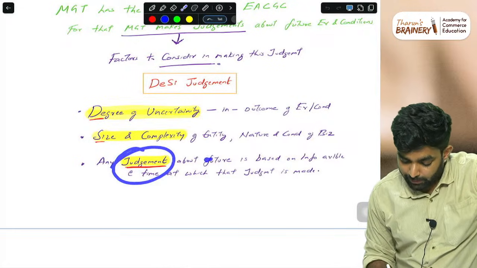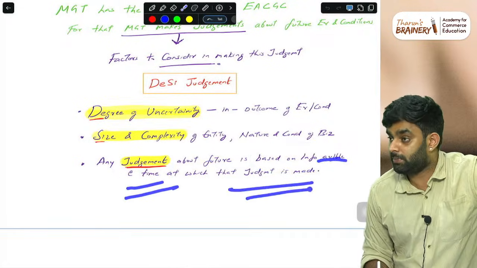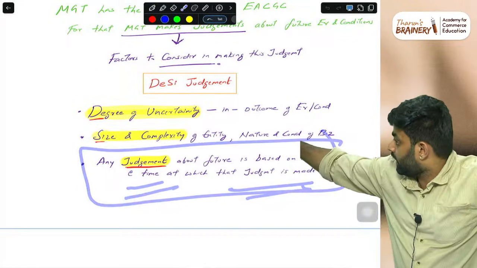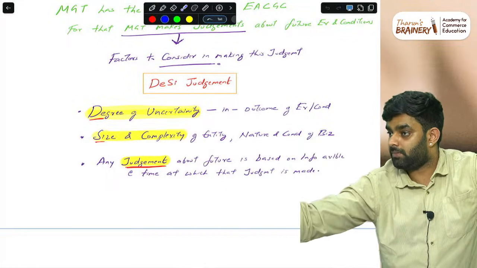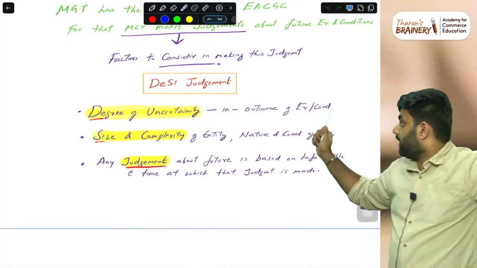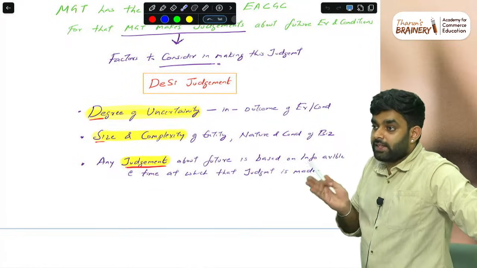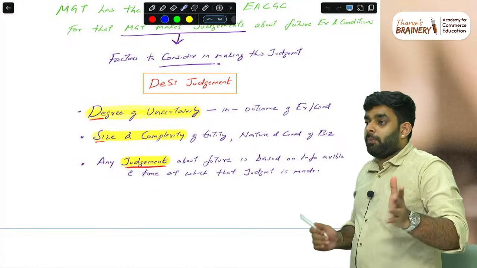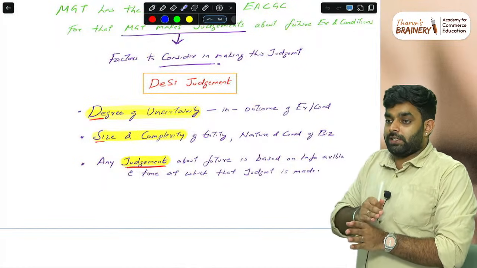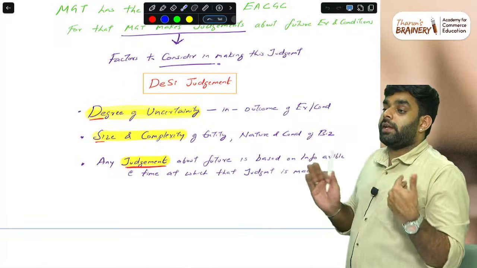Then any judgment about the future is based on the information available at the time at which the judgment is made. One question can be framed from this sentence: whenever management is making the assessment, they knew about something and made the adjustment on that basis. But two days later some other information came, and management is not ready to change that assessment.